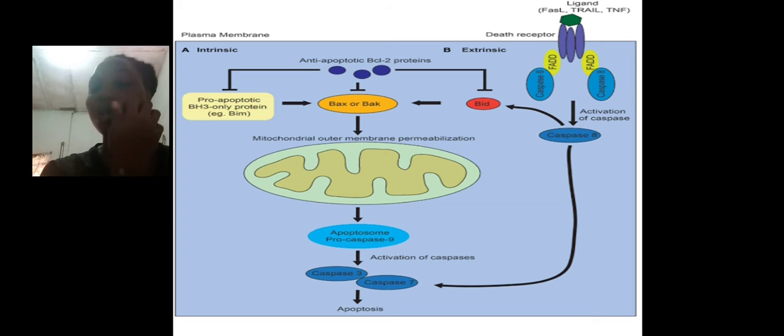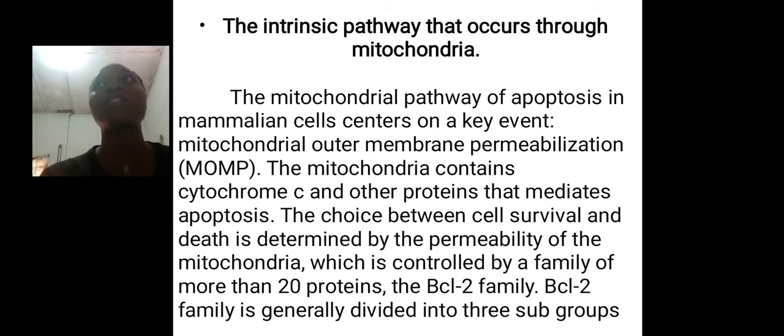The intrinsic pathway is a pathway that occurs through the mitochondria. In this pathway, the signaling for apoptosis is obtained within the cell. When the cell's DNA is damaged, the binding of ATM to P53 leads to the activation of the intrinsic pathway of apoptosis. When ATM, which is a kinase, binds to P53, it phosphorylates and activates P53.